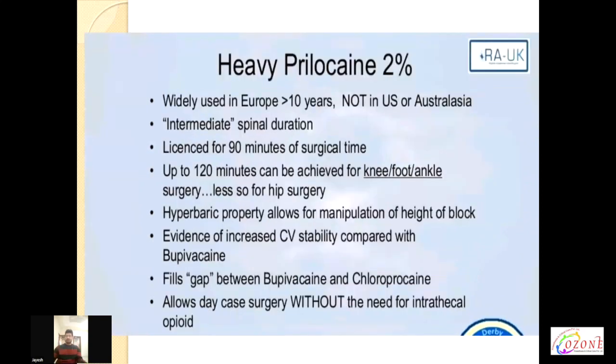Now, hyperbaric prilocaine has an intermediate duration of action. It lasts for 90 minutes, so it is licensed for 90 minutes of surgical time. Up to 120 minutes can be achieved for knee, foot, and ankle surgeries, so it is less used for hip surgeries. The hyperbaric property allows manipulation of the height of the block, and evidence of cardiovascular stability compared with bupivacaine is increased. It fills the gap between bupivacaine and chloroprocaine in terms of duration of action. It allows daycare surgery without the need of intrathecal opioid.